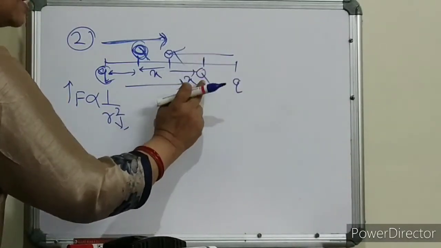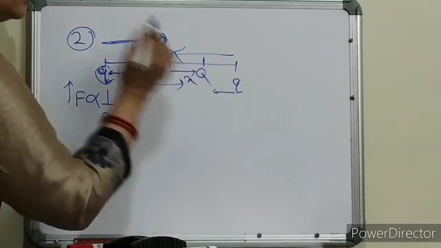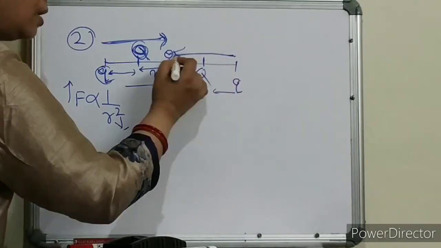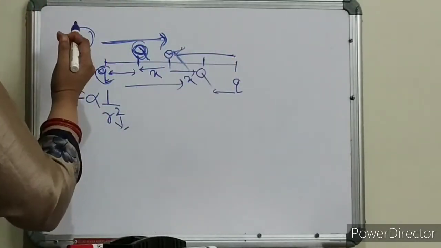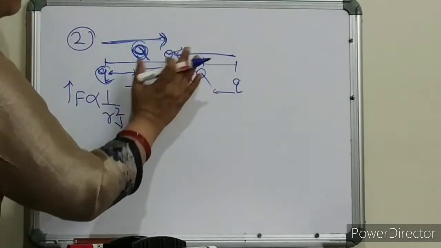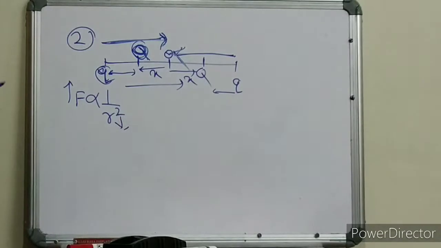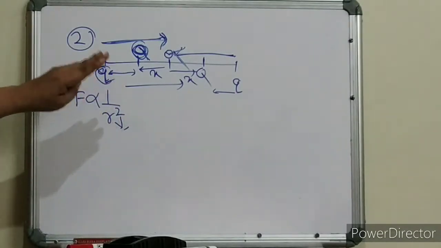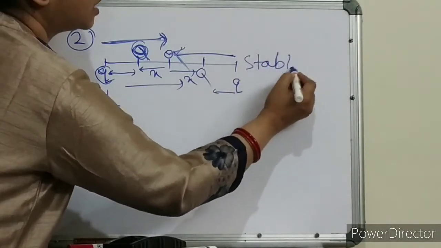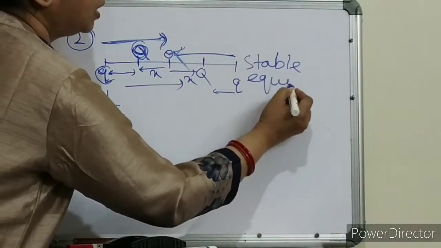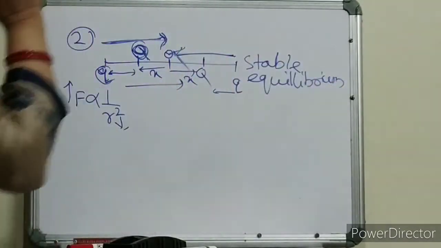The force is more since the distance is less. So it will push this q charge in this direction. See, now in both cases q is coming back to its mean position. So this is the case of stable equilibrium. Clear, children? This is the case of stable equilibrium. This is your case 2.